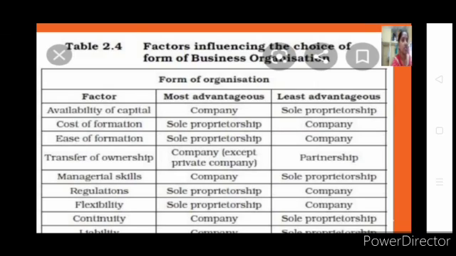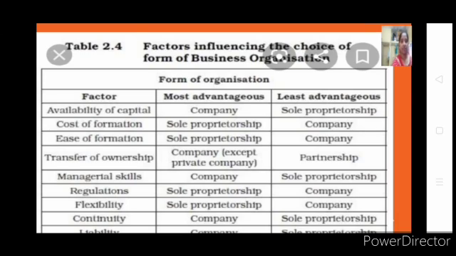managerial skill. If you are doing a business where proficiency is very important, everyone working for your business should be professional. In such a case, better you go for a joint stock company, not a sole proprietor, because a joint stock company will have more money, so you can appoint more people and pay them. Generally, the one who has expertise will expect more salary. That can be possible only in a joint stock company. But a sole proprietor cannot hire you, though you are so expert, because he cannot pay you. He doesn't have such capital. So like this, most advantageous and least advantageous things are given. So you can go with this.